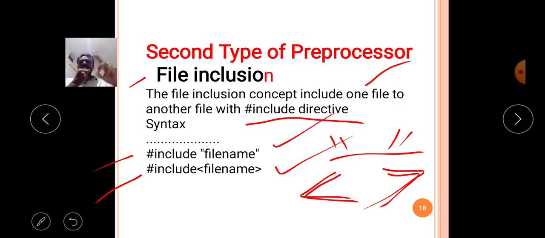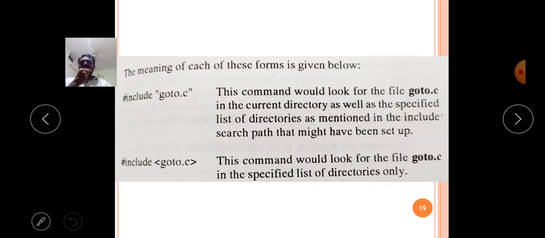So what are the differences between these two? If a file is included with double quotes, here observe the example carefully. The hash include concept is used to include files into our source code, to include a specific file into our source code.